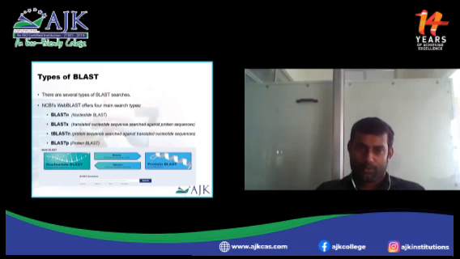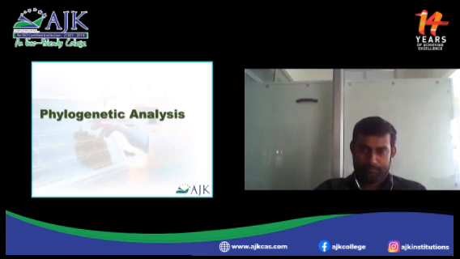Generally, for a nucleotide sequence, that is a DNA or RNA sequence, we use nucleotide BLAST, BLASTN. Apart from that, for protein we need protein BLAST, BLASTP. Some peculiar types need TBLASTN or BLASTX. Next, about the phylogenetic analysis.